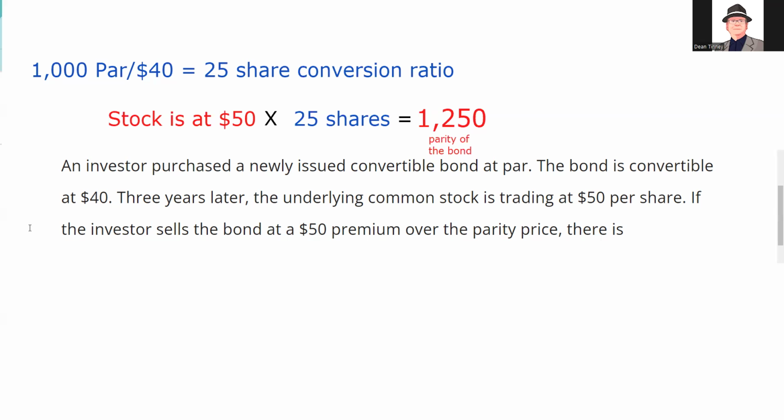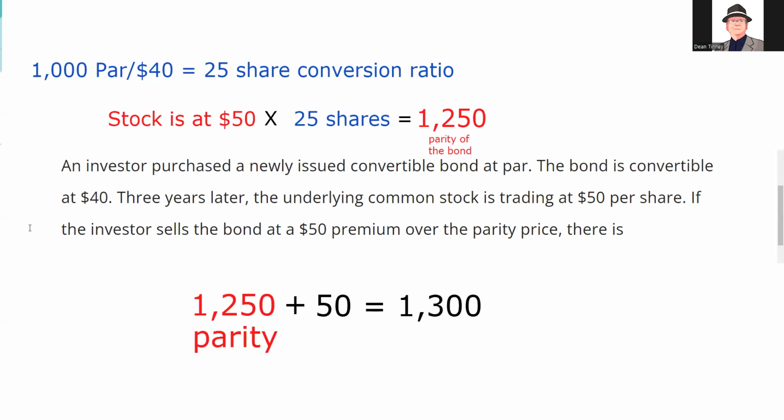It says if the investor sells it for $50 over parity. So we had to calculate parity to figure this out. Even when they don't ask parity, I would do parity because it usually is kind of where the question's heading. So anyways, we have parity and it says it's $50 over that. So that means we sold it for $1,300, right? So we paid 1,000. We sold it for 1,300. We've been at risk for more than 12 months. So that is a long-term capital gain.